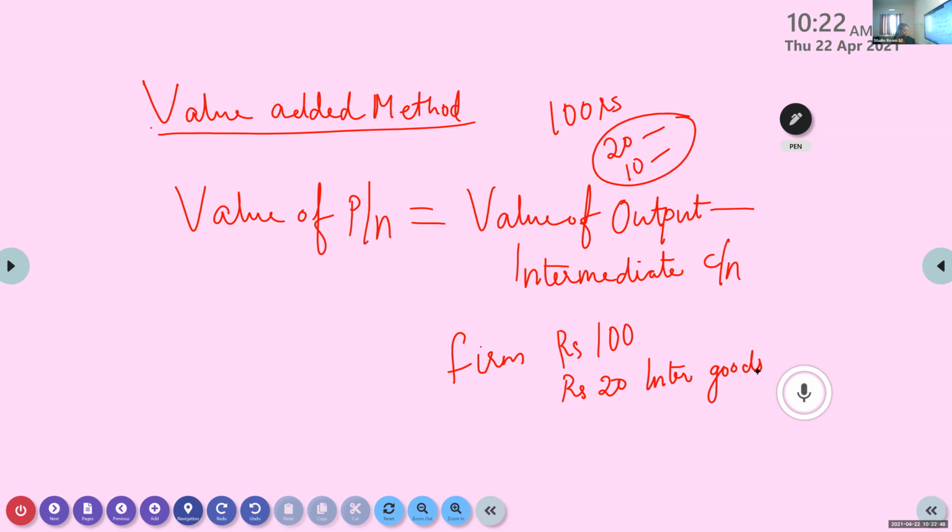And rupees 10 is the value of capital consumption. What is this capital consumption? Depreciation. Capital consumption, consumption of fixed capital, everything is depreciation. So a firm is producing 100 rupees worth of production. From that, rupees 20 they are giving for intermediate goods, and rupees 10 for capital consumption, which I told you is depreciation.